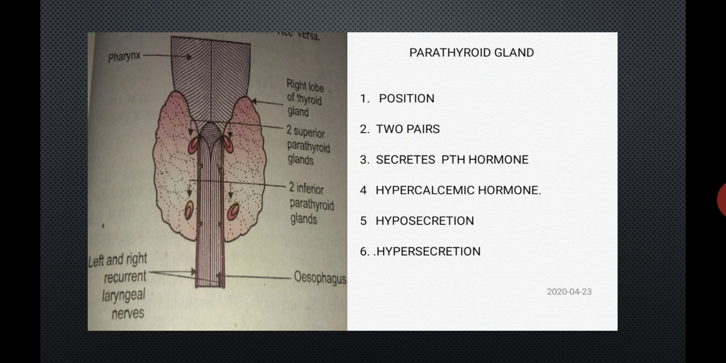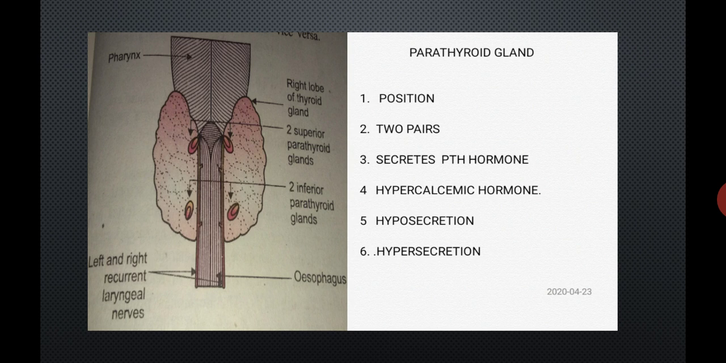Point number 6 and the last point, hypersecretion of the PTH hormone. If the PTH hormone is secreted in a large amount, it decreases the level of calcium in the bones, which is called demineralization of the bones, which results in softening, bending and fracture of a bone.